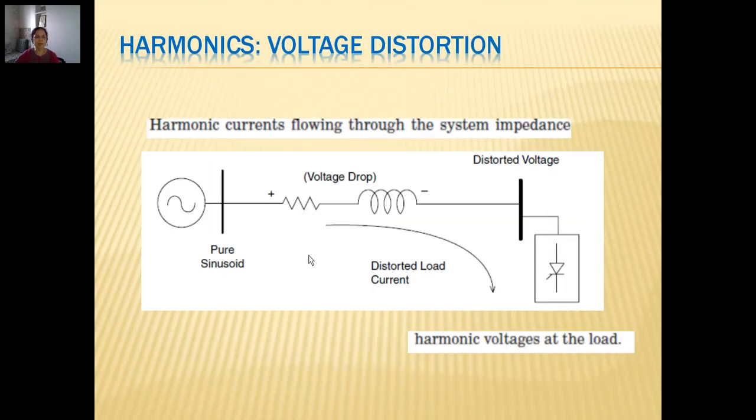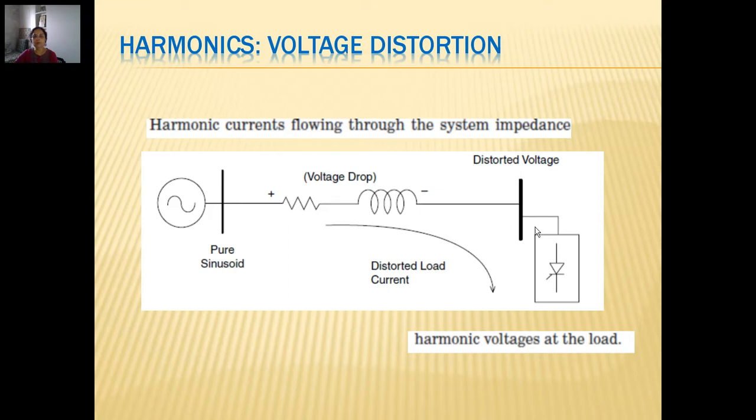Now what happens to these harmonics? Assuming the input source is offering pure sinusoidal voltage, it is transmitted to the load end. When the load connected at this node is non-linear in nature, it will draw currents which are distorted. When these distorted currents flow through the transmission network, they come across the line impedances in the form of resistance and line reactance, and I into impedance becomes the voltage drop.